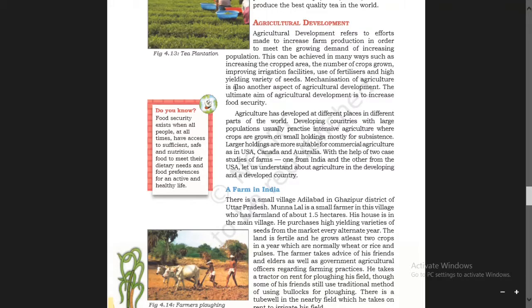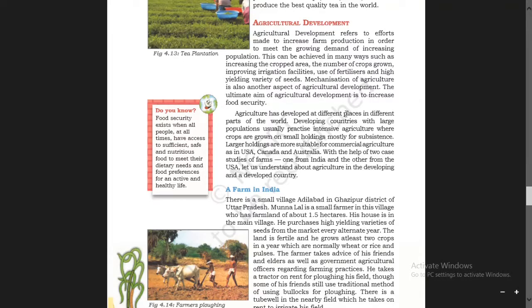Mechanization of agriculture is also another aspect of agricultural development. Mechanization means using agricultural machinery. The ultimate aim of agricultural development, the final aim, is to increase food security, having reliable access to a sufficient quantity, that is food security.